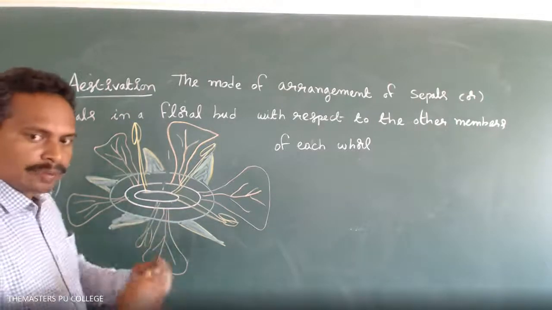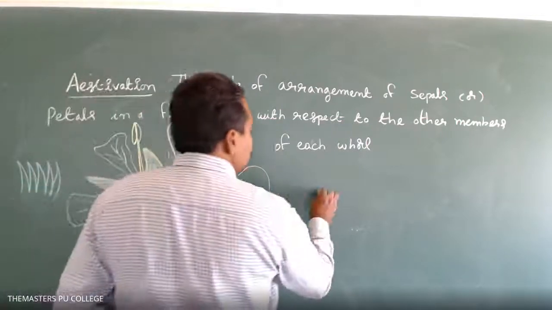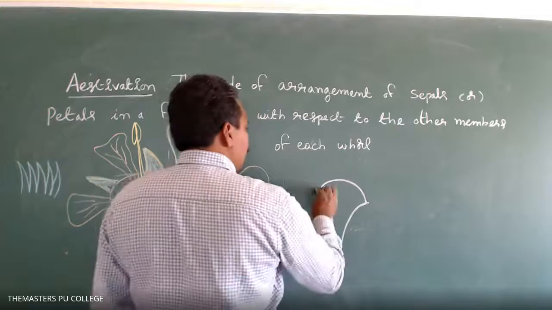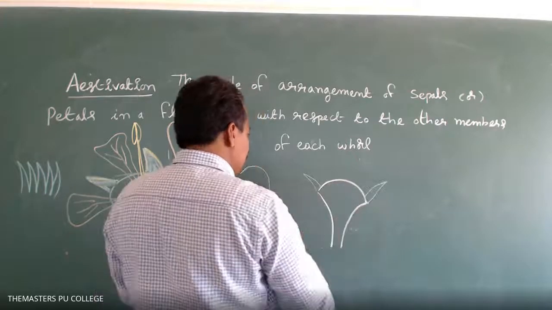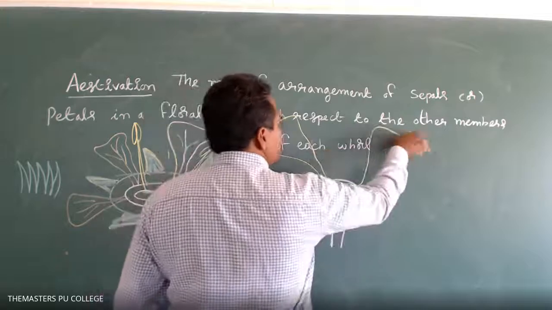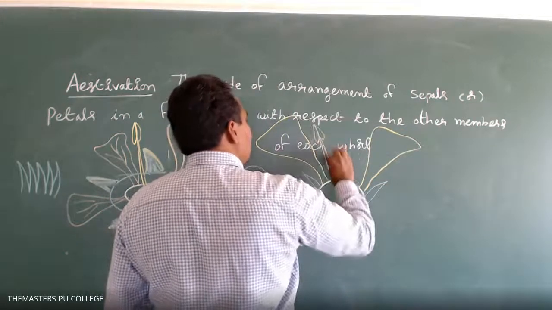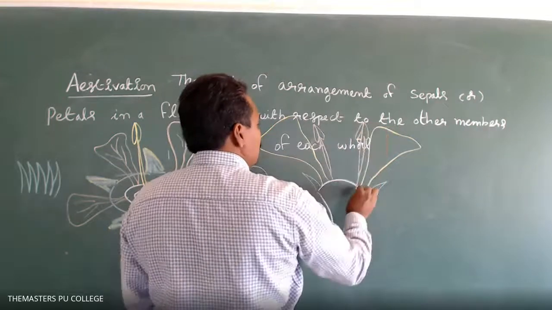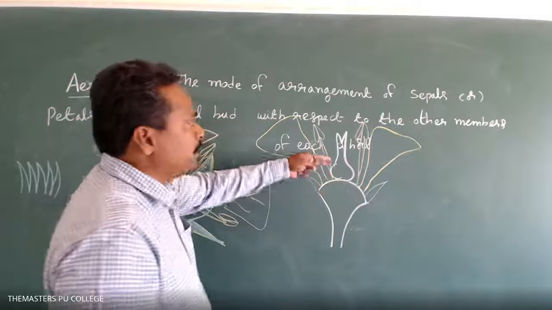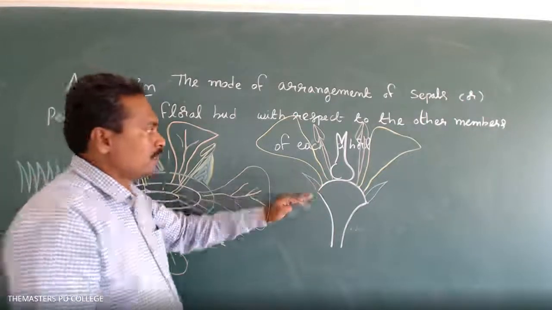They are arranged in different whorls on the condensed thalamus. The four types of floral leaves are calyx, corolla, androecium, and gynoecium. So this is a longitudinal section of the flower.